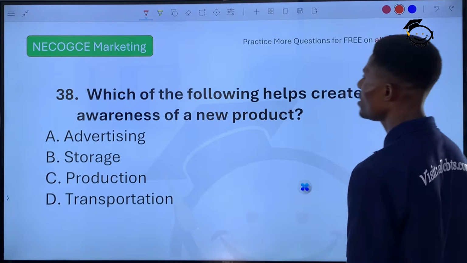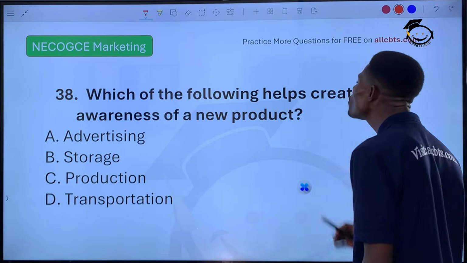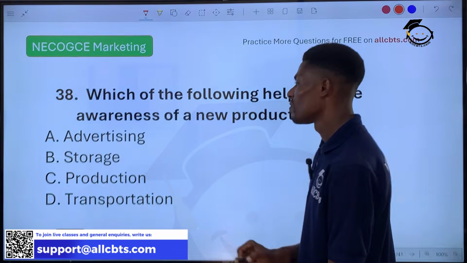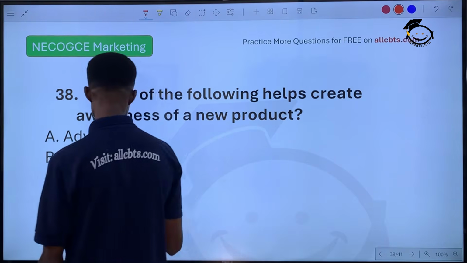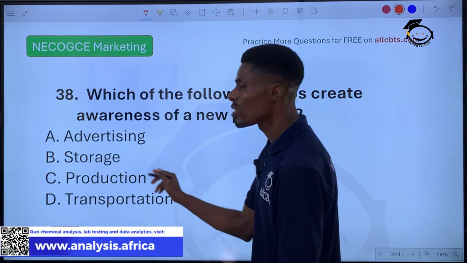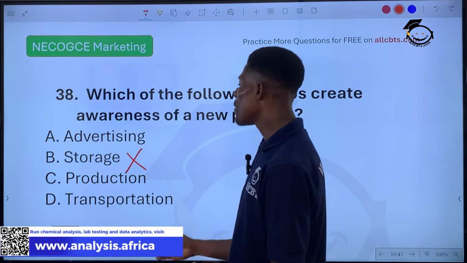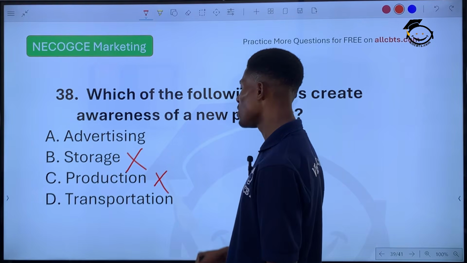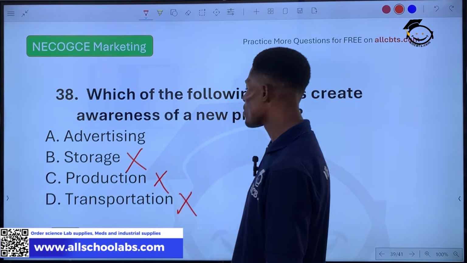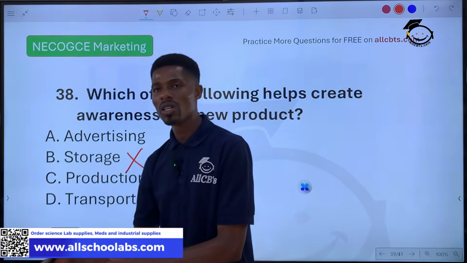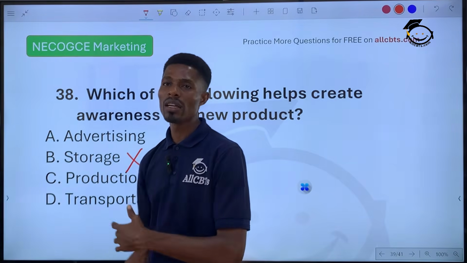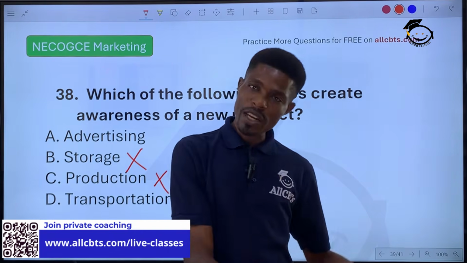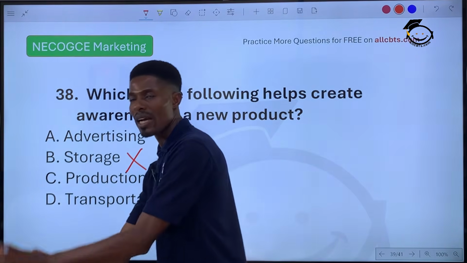Question 38. Which of the following helps to create awareness of a product? Storage? No, this is storage. B is not the answer, because this talks about keeping goods still until it is needed. Production talks about producing goods that will meet customers' needs. And transportation talks about moving goods from one place to another, from the factory to where it is needed by the consumer.